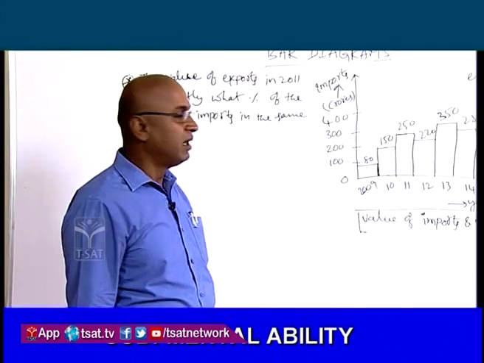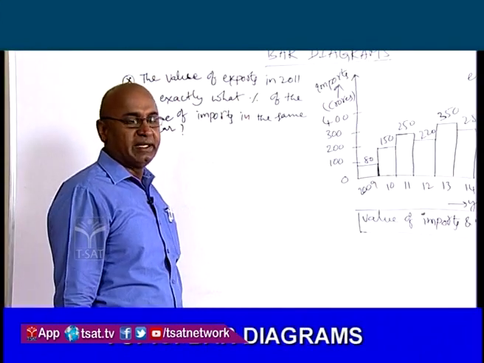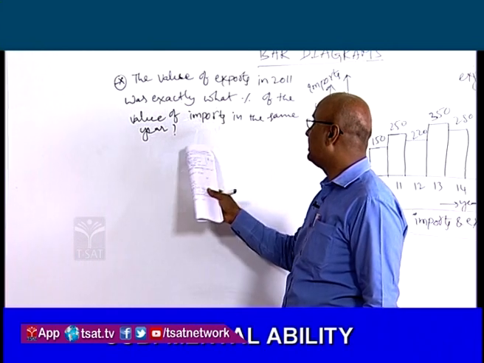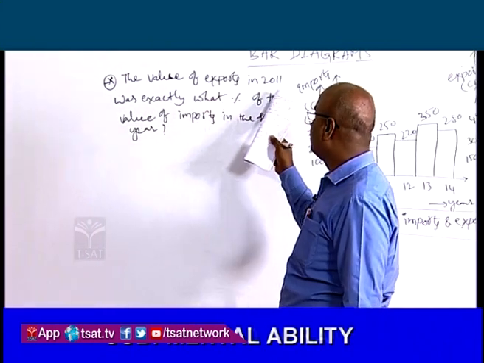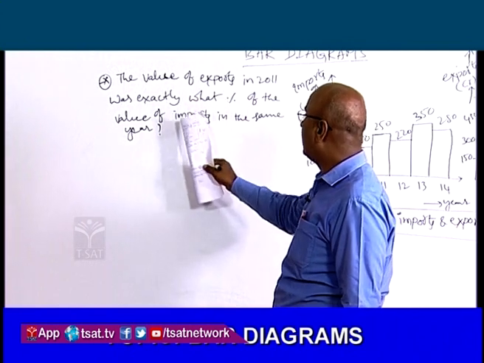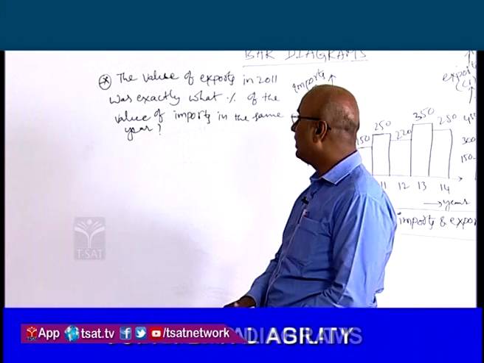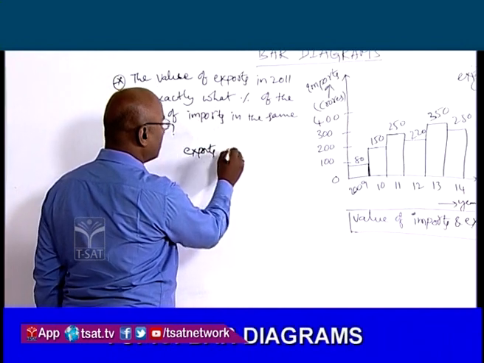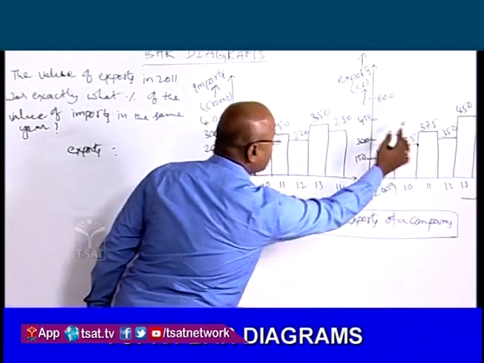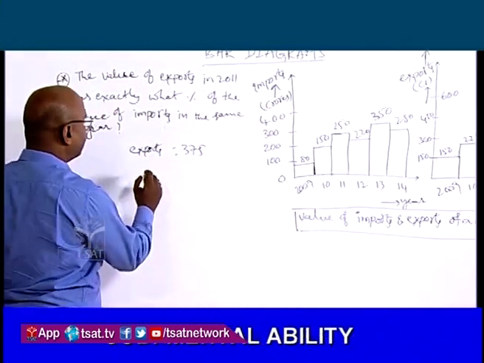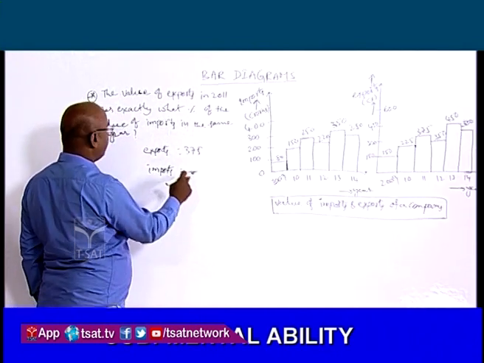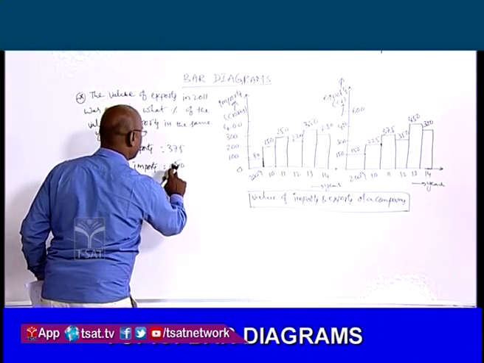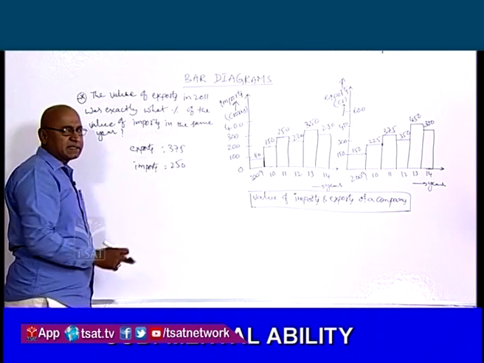Next question. The value of exports in 2011 is exactly what percent of the value of imports in the same year? The value of exports in 2011 is what percent of the imports, he is asking. So the value of exports in 2011, exports is equal to, what is exports in 2011, it is 375 crores. And imports is equal to imports in 2011, 250. So 250. Let these exports be X% of imports.